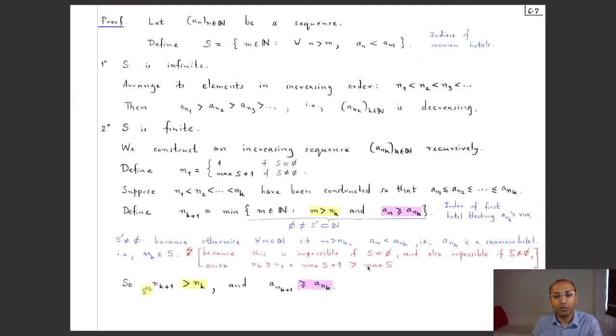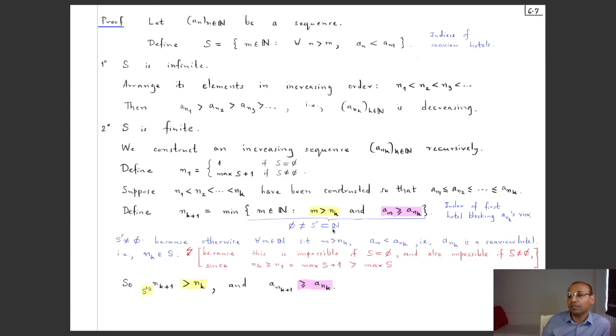So the maximum of S was supposed to be bigger than or equal to nk, but now I've got that actually it is strictly less than nk. So that cannot happen. This was the case when S is non-empty, but if S is empty also, this is not possible, because we are saying that nk belongs to S, but S was supposed to be empty, so there cannot be anything in S. So in either case, we have got a contradiction. Because of this contradiction, this S prime cannot be empty.